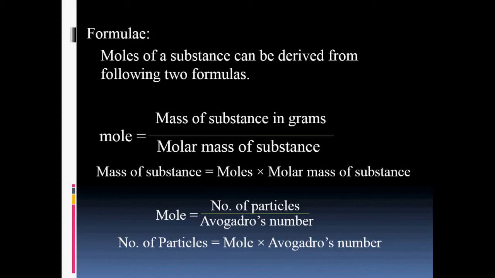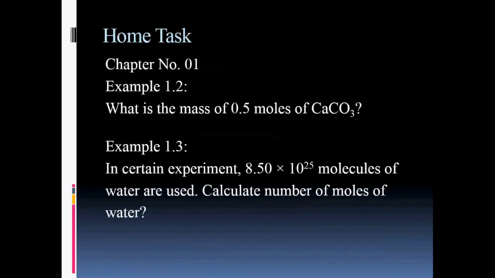The second one: mole is equal to number of particles divided by Avogadro's number. From this formula, the number of particles can also be calculated as number of particles is equal to mole into Avogadro's number. This is your home task from chapter number 1.